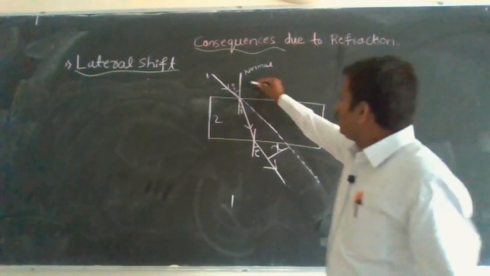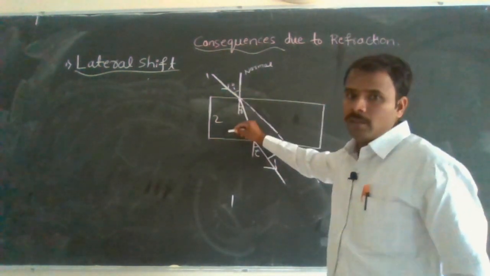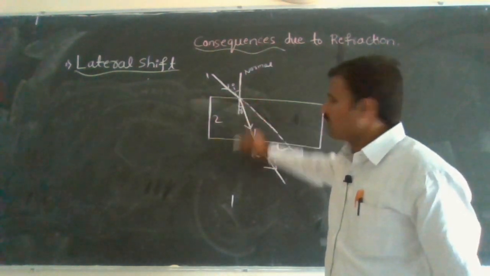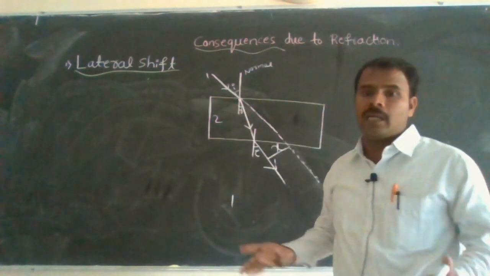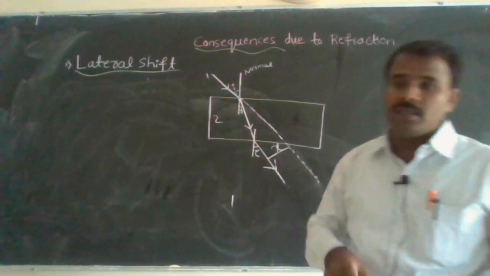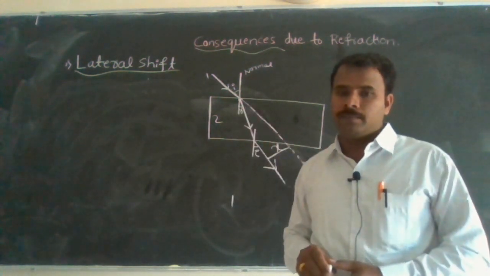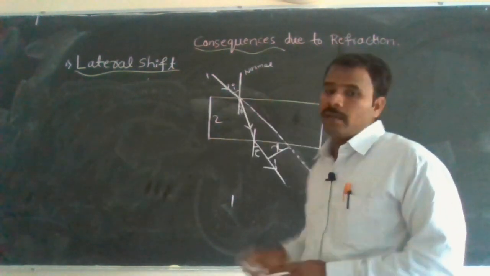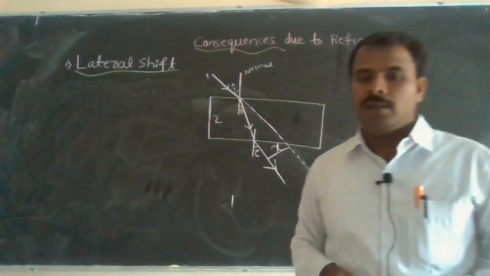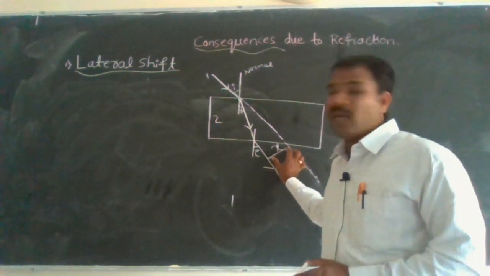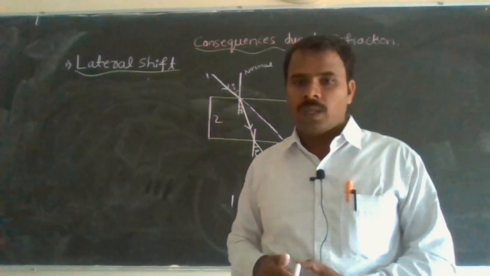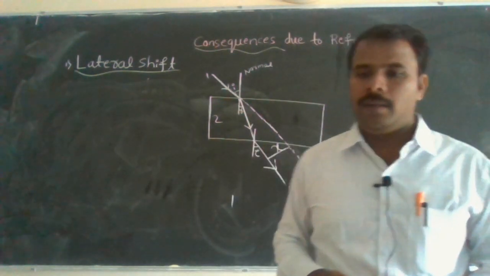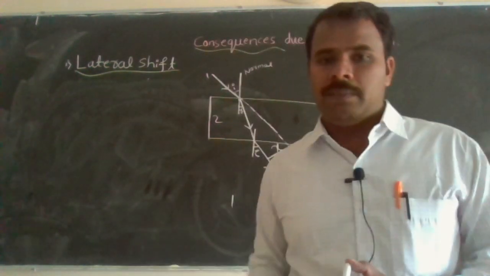Now suppose the ray of light is incident normally, then it passes straight without any deviation. There is no lateral shift. Therefore, to produce a lateral shift, you have to incident the ray of light at a certain angle, so that it changes its direction as it travels from one medium to another. So this is regarding lateral shift.